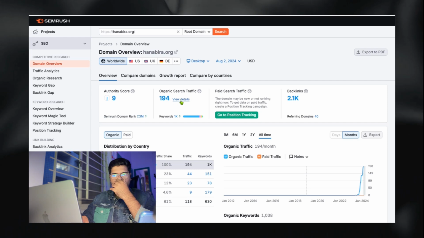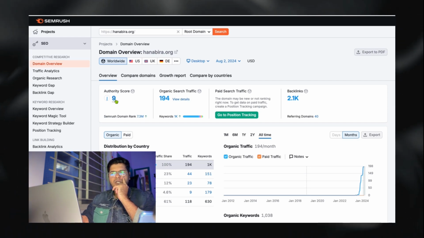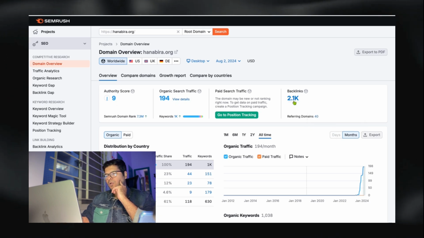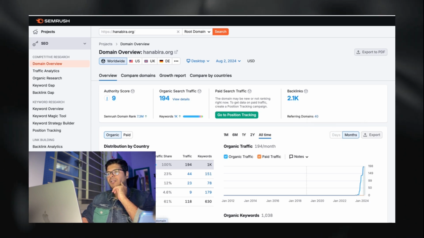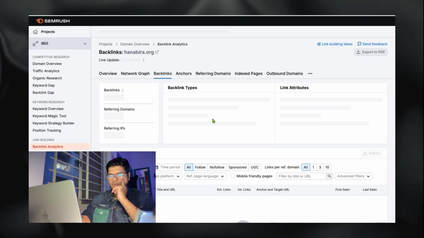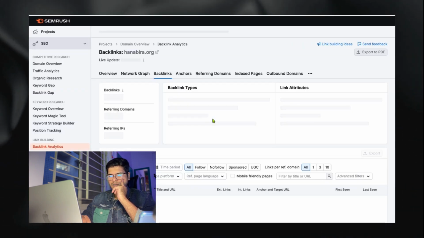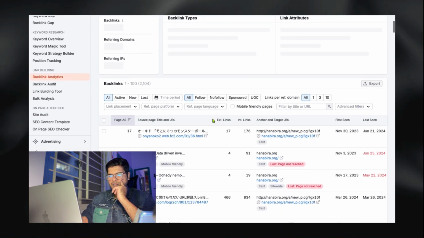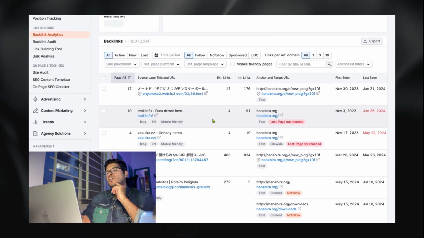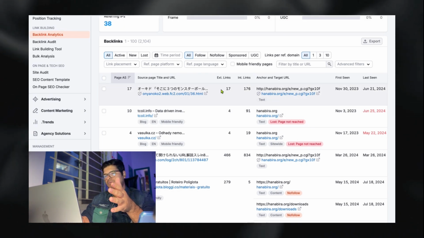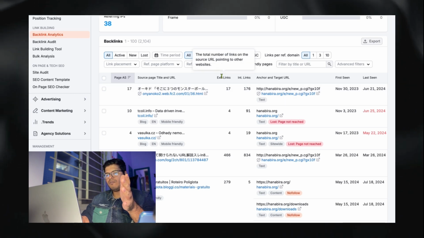For the domain overview part, you have an authority score of 9, which is good. I think you're getting started, right? 194 search traffic, and 2.1k backlinks. Let's see what kind of backlinks you have. Also, one thing I'm not sure of: are you targeting the US or Japan?